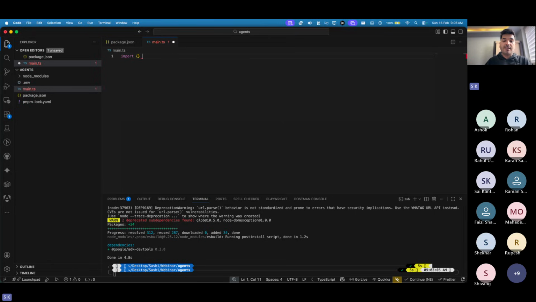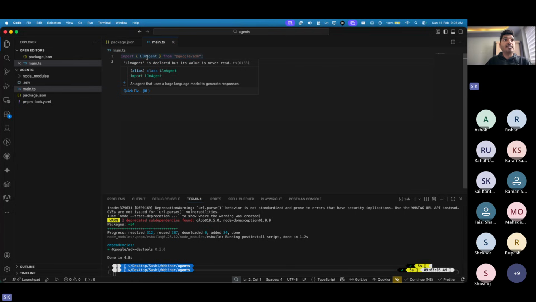The first import is from @google/adk. So what does this ADK provide? This ADK lets you create LLM agents, correct? So what you need to import is LlmAgent. This LlmAgent is basically a class, and if you want to use a class, you need to make use of the new keyword, if you are from a C# or Java background.